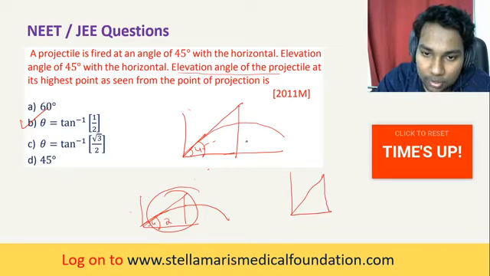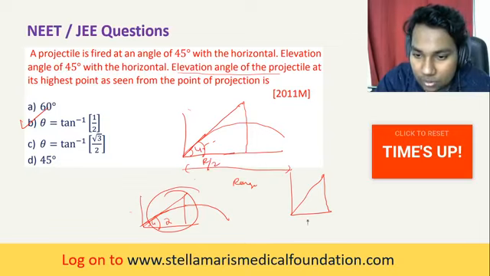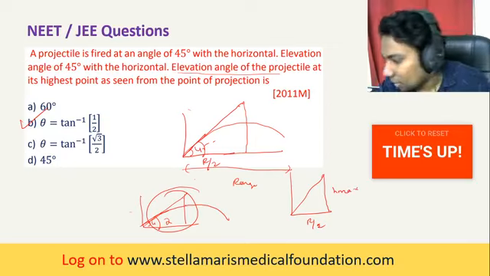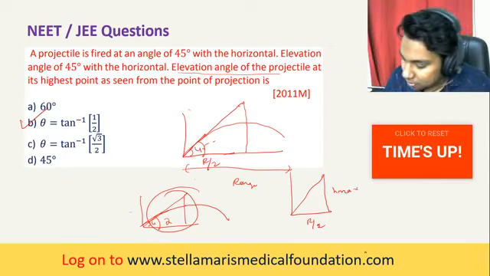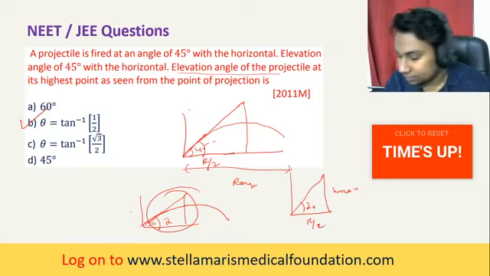This is the highest point, and it bisects the range. So this is the range, and you have to bisect the range, that is R by 2. This becomes R by 2, and this is h max. Now you find out the theta, that's all.